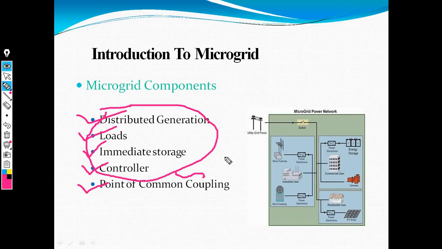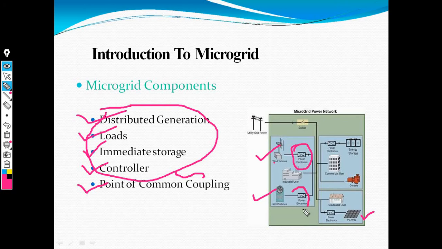We generate electricity with the help of wind turbines, also with photovoltaic cells, and also with a hydro energy storage system, and this energy can be controlled with the help of power electronic devices.